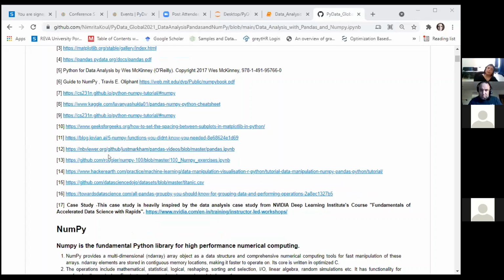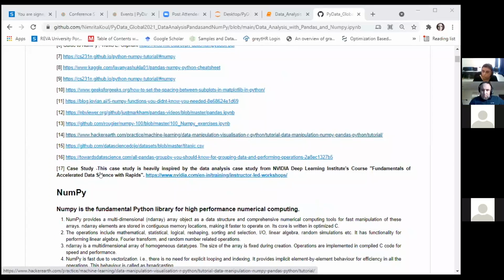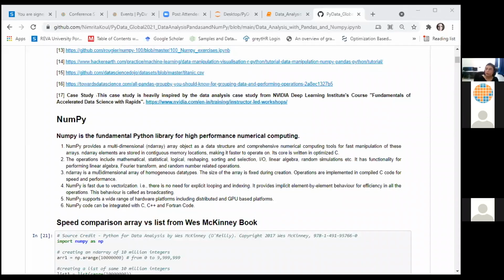I will cover a case study which I came across during my workshop at NVIDIA. NVIDIA's DLI Institute provides a lot of courses and workshops to interested students and faculty members. This workshop was on Rapids, which is NVIDIA's open source project for rapid and fast data science related operations, which is very similar to what Pandas and NumPy provide. So I have based this case study somewhat on that case study. And with that, I think we are ready to start today's session.